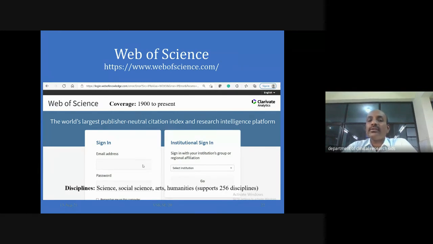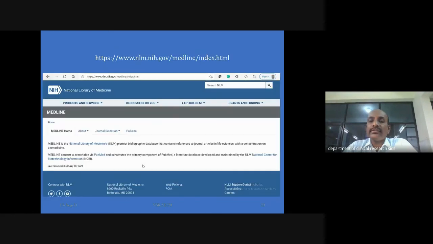And Web of Science is one of the largest publishers for natural sciences and humanities. It may contain social science, arts and humanities, and it supports more than 256 disciplines.